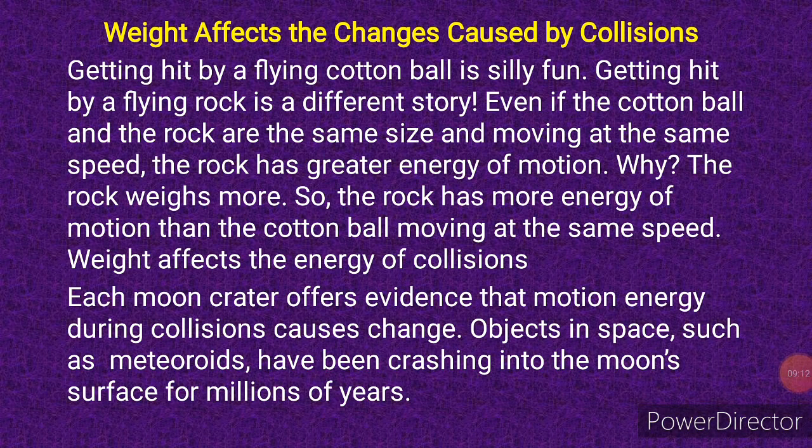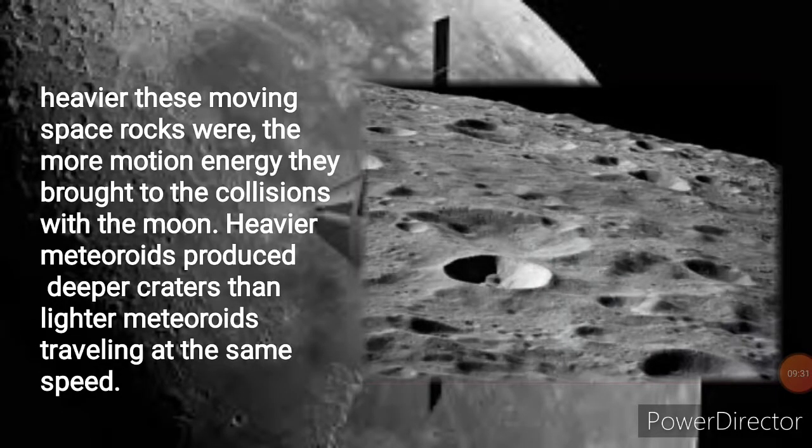Now, in space, each moon crater offers evidence that motion energy during collision causes change. Objects in space, such as meteoroids, have been crashing into the moon surface for millions of years. What do I mean? This is what I mean. In space, there's what we call meteoroids and asteroids. They are small rocks. They also have large sizes. They move and then they collide and then they break and then they form apart again. Some of them fall down. When they fall down, they collide with the moon.